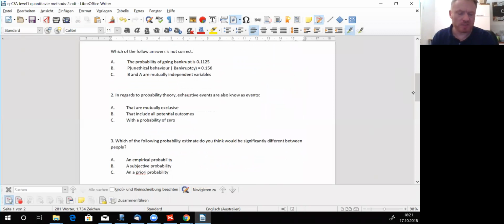Yes, like here, question 2. This could be your CFA Level 1 question in the next CFA Level 1 exam, taking place in December, taking place in June, who knows. In regards to probability theory, exhaustive events are also known as events that are mutually exclusive, or that include all potential outcomes, or that have a probability of 0.